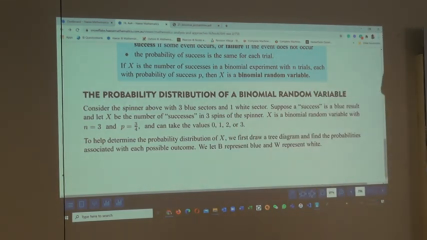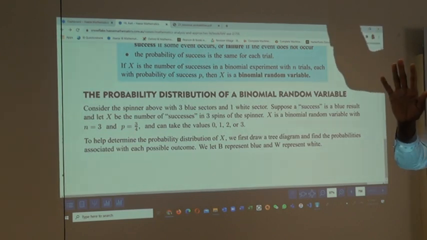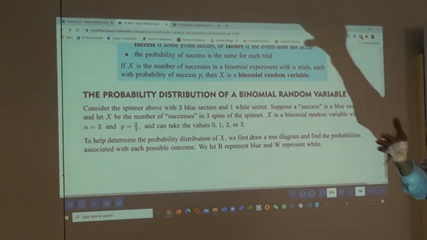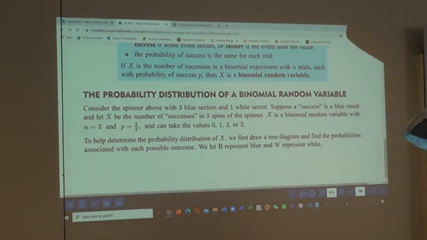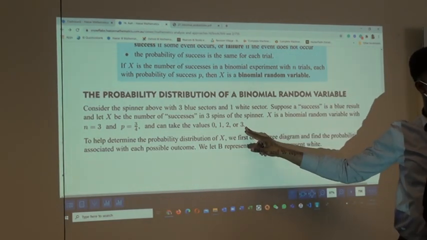Spinning 3 times is the same as spinning 3 together. So it's like the extension of the first table. The first table is only when you spin it once. Am I making sense? You spin it 3 times, it's the same as you have 3 of the same spinner, and you spin them all at once. That is why our random variable takes value up to 3.